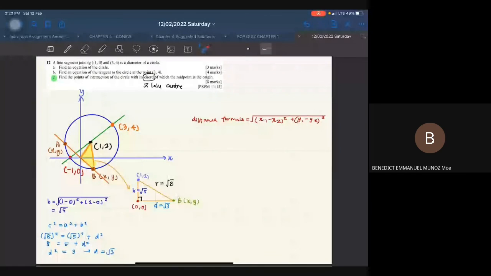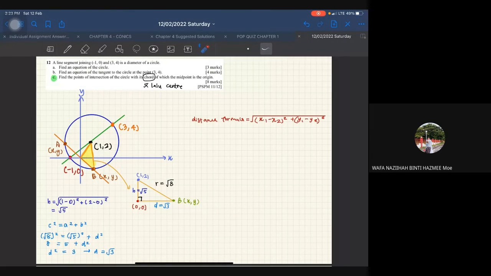Cuba respon sikit. Hello. Clear. Yeah. Okay. So saya masukkan je nilai. Saya bagi awak dua simultaneous equation, sorry, bukan inequality. I will give you two simultaneous equation and I want you to solve it on your own. Okay. So awak DIY sendirilah sampai awak dapat jawapan. Okay. So jom kita sambung daripada sini.